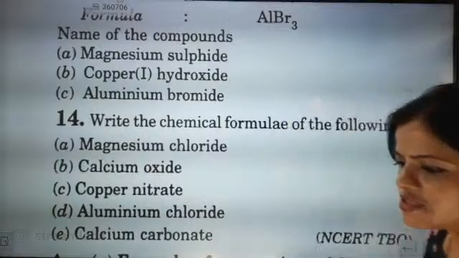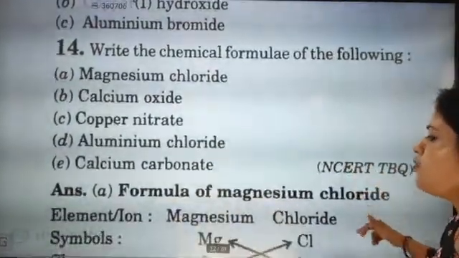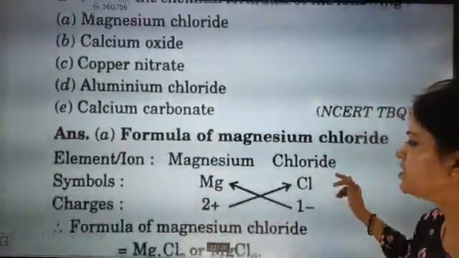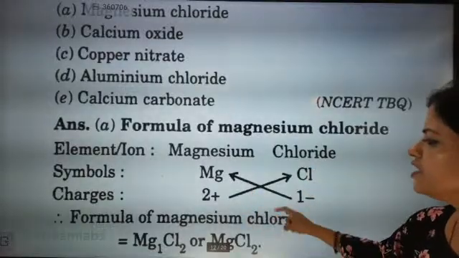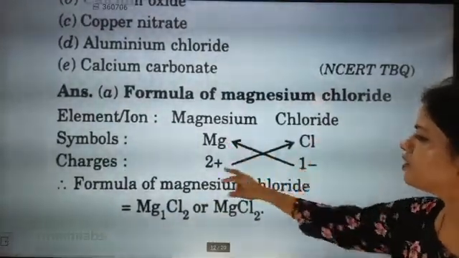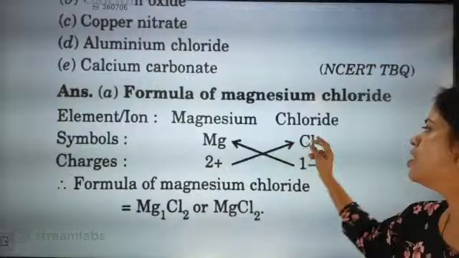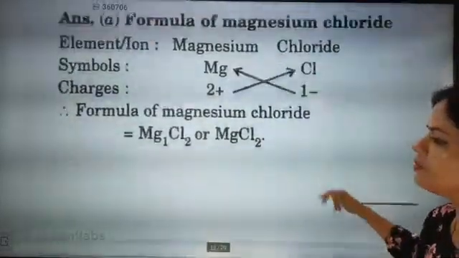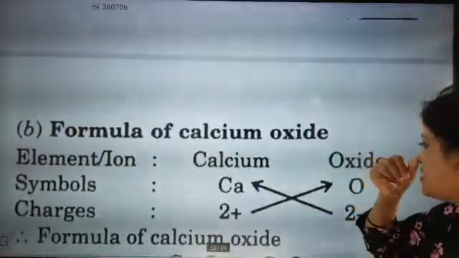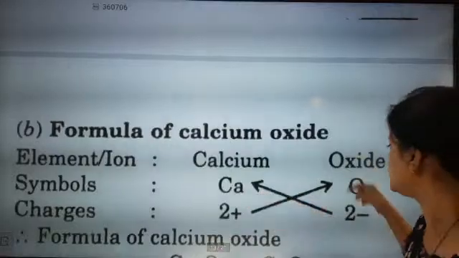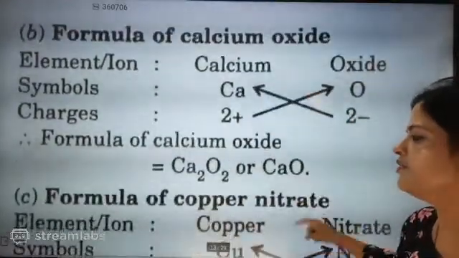Quickly we will see, otherwise it will take time. Formula for magnesium chloride, MgCl2. Mg valency is 2, chlorine is 1 minus, so MgCl2 will be coming. Next is calcium oxide, calcium 2, oxygen 2, so CaO, already we discussed.